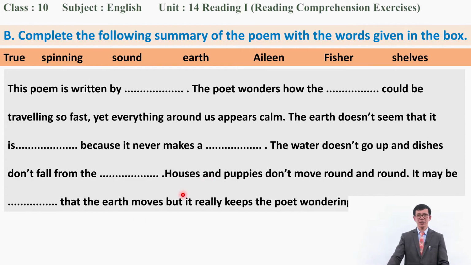In this exercise, you are going to complete the summary of the poem with the words given in the box. Okay? You have understood the poem very well. Now please complete this summary with the words given in the box. Here are some of the words: true, spinning, sound, earth, Ellen, Fisher, and selves.